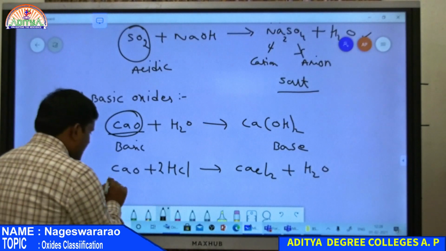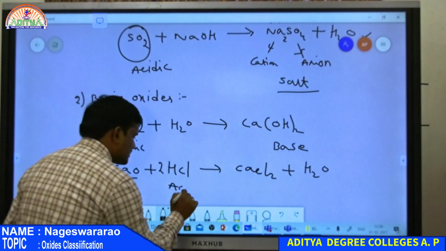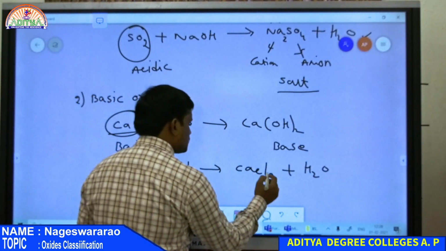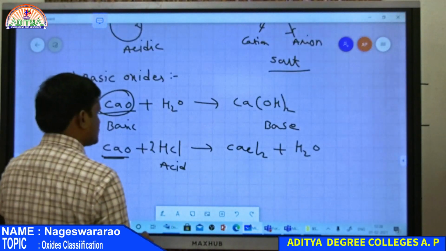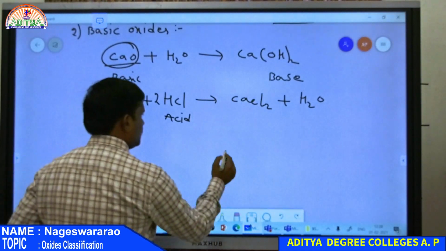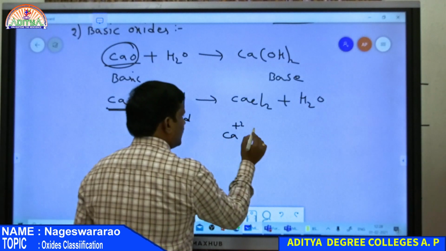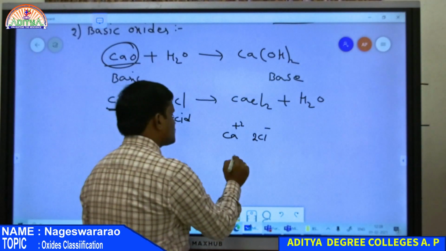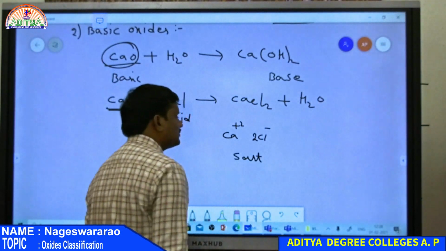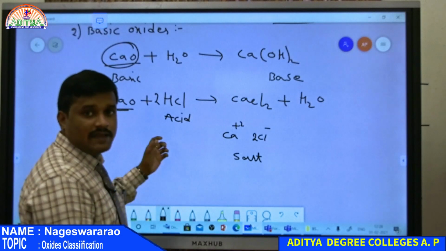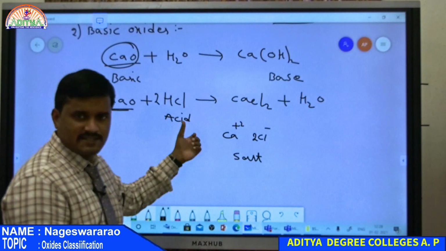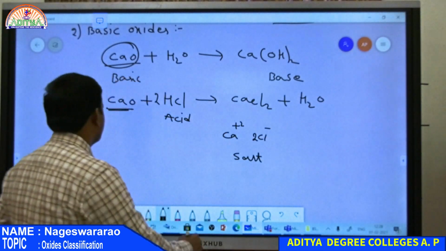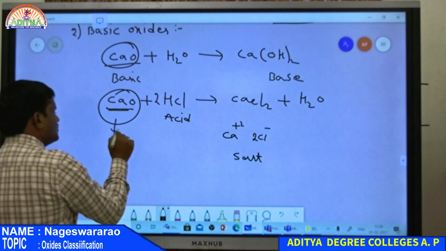This is a salt, with cation Ca +2 and anion 2Cl minus. This salt contains both anion and cation. Therefore, calcium oxide is basic in nature.